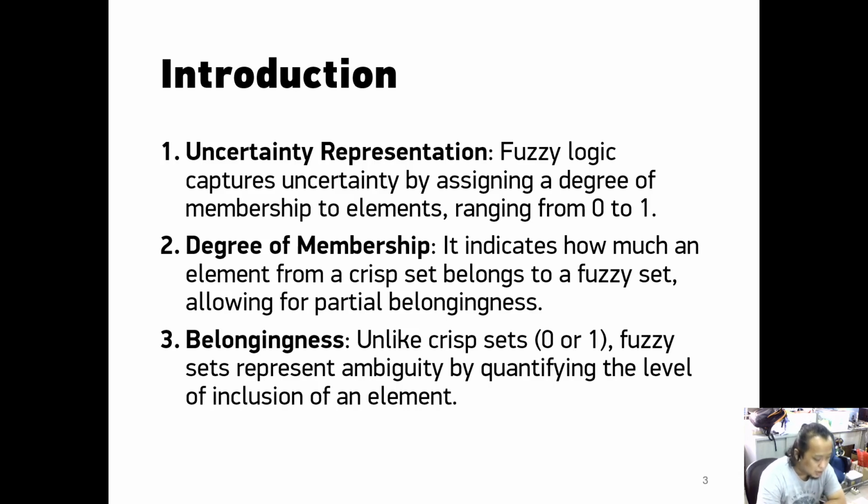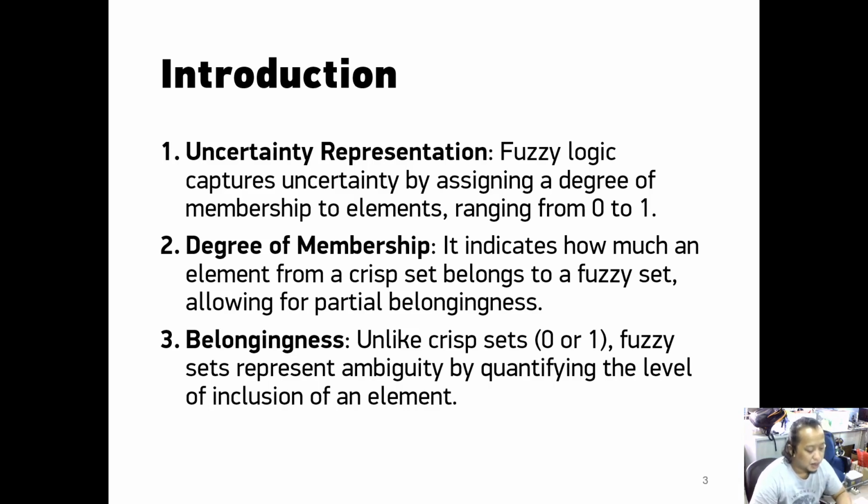Unlike a crisp set, which only has a value of 0 or 1, the same as a boolean, a fuzzy set represents ambiguity by quantifying the level of